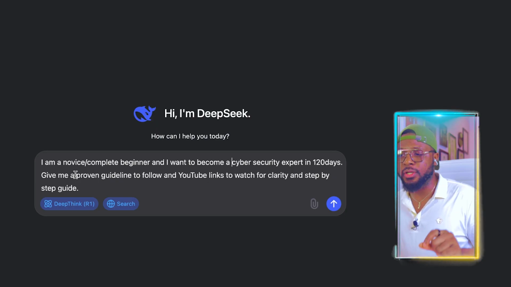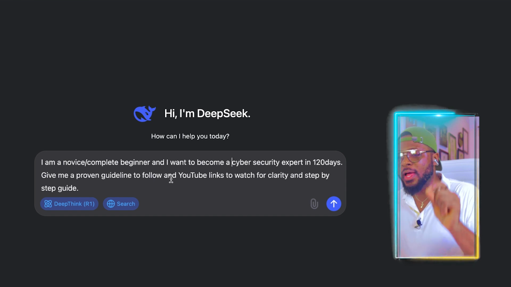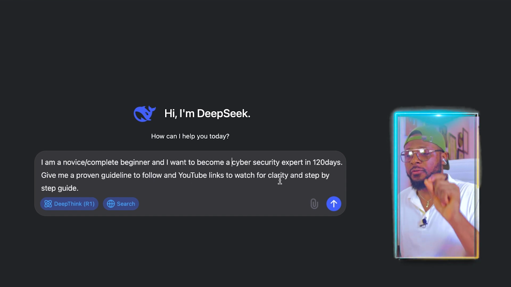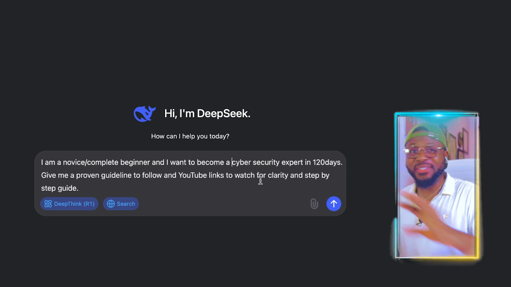Now, you can always change this to whatever course, whatever digital skill you want to learn. Whether you want to learn programming, animation, app development, and so on. All you have to do is put it here, right? And then the next instruction is give me a proven guideline to follow and YouTube links to watch for clarity and step-by-step guide, right? So this is all you need.